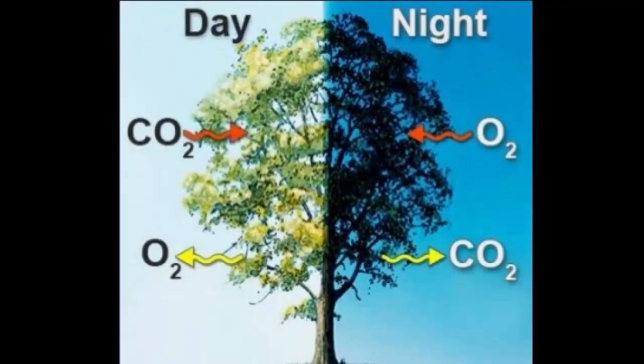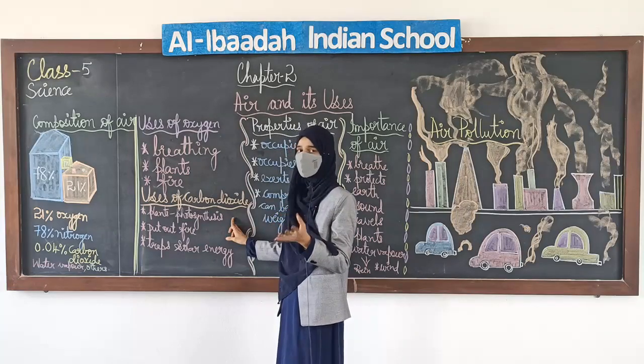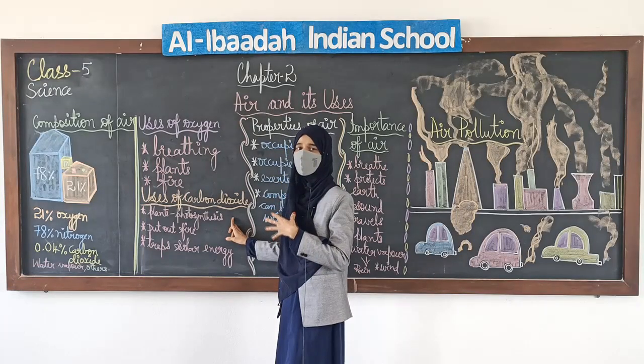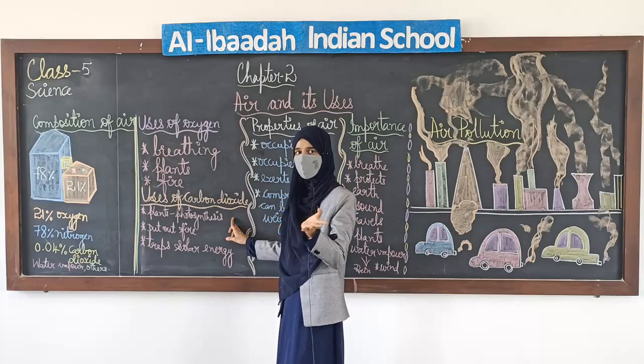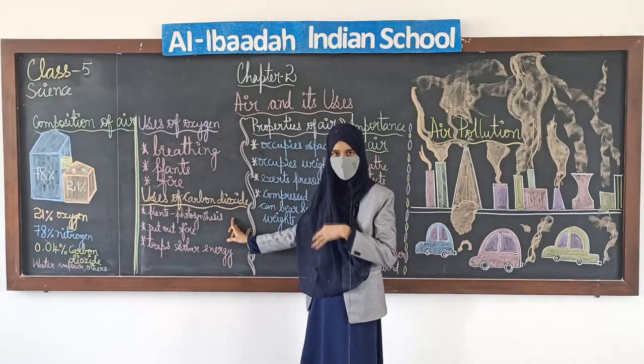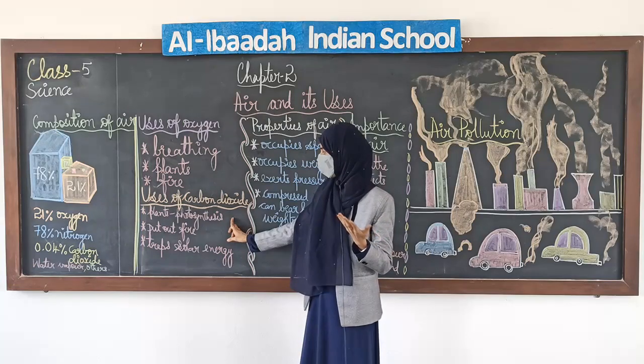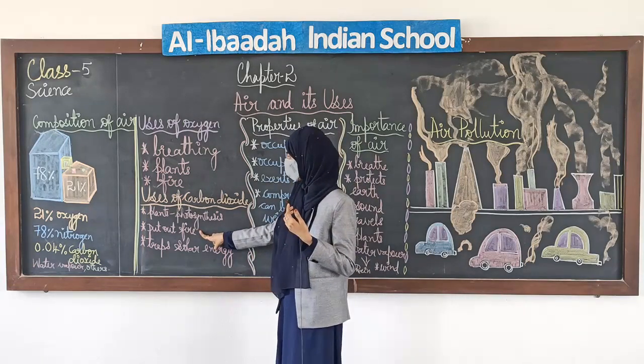Plants during the daytime, during the process of photosynthesis, take in carbon dioxide and release oxygen, okay, but at night they breathe in oxygen and give out carbon dioxide. Clear?